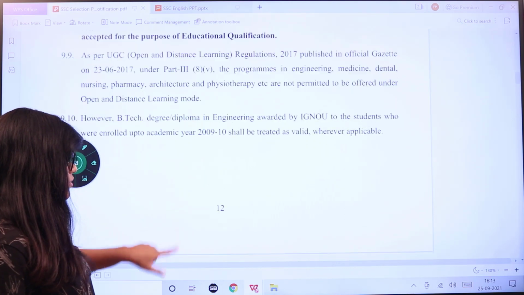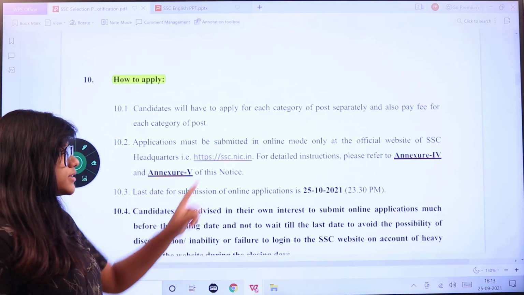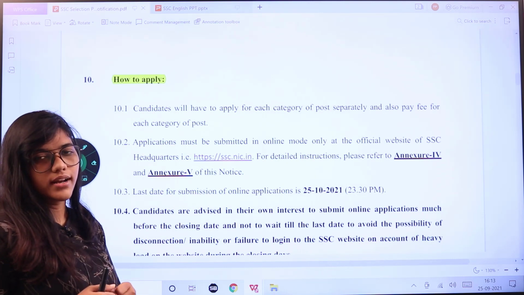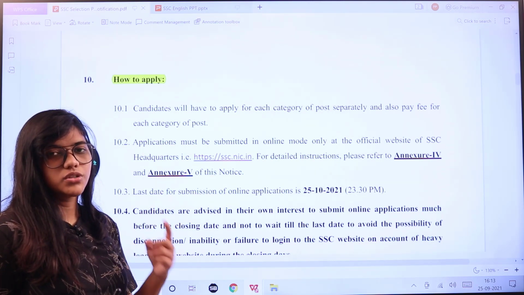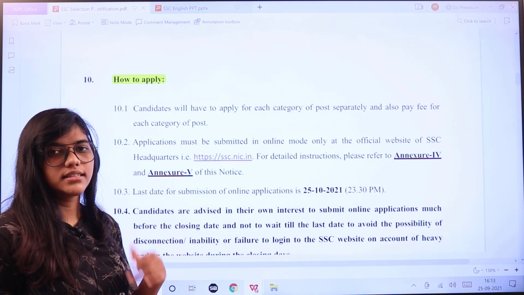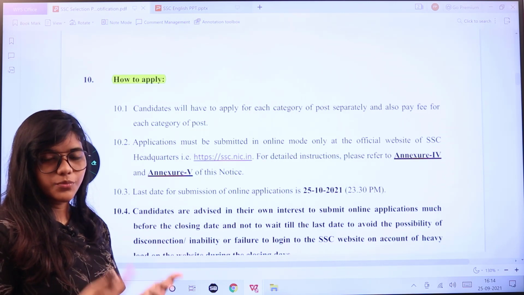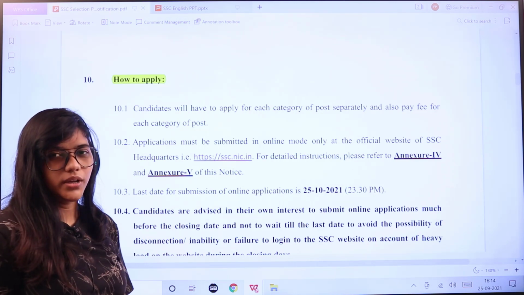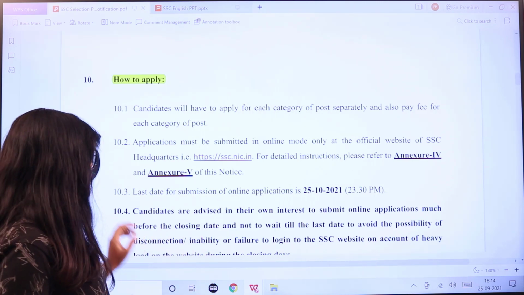The next set of information is as follows. For the application procedure, you can check this official website. You will be having the online application form. The application process is going to be in 2 stages, which is one-time registration and second is the online form filling. This particular application process will be dealt with in another video, so stay tuned for that as well. Now we'll be covering just the basic details.